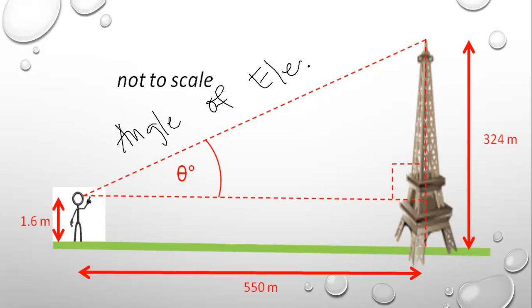So as you can see, this man is looking at the top of this tower. So ngayon from the eye papunta dun sa may top, that is the line of sight, and then mula dun sa mata pa horizontal is the horizontal line, of course. And this is now the angle of elevation.